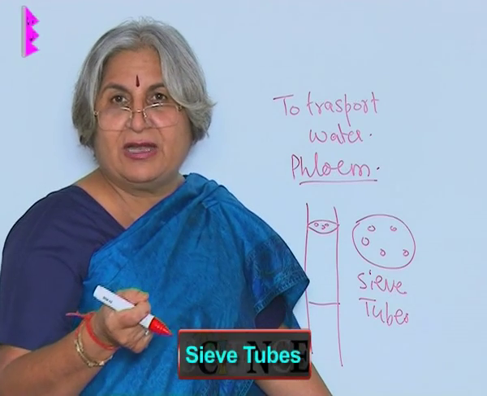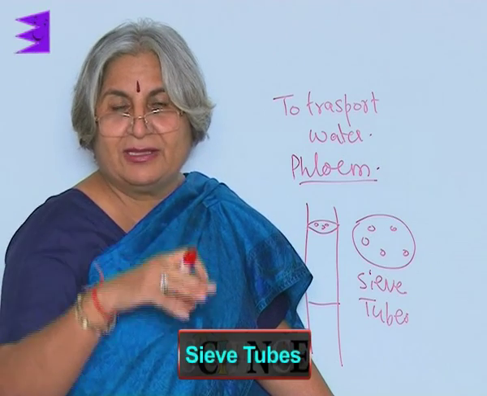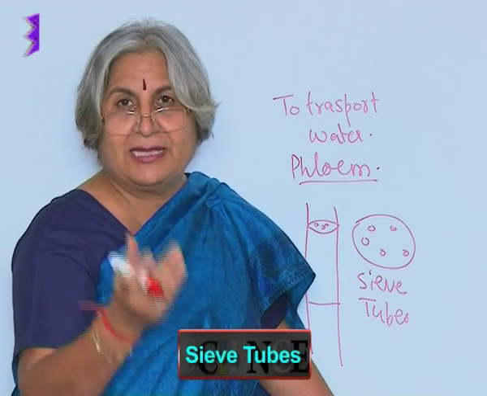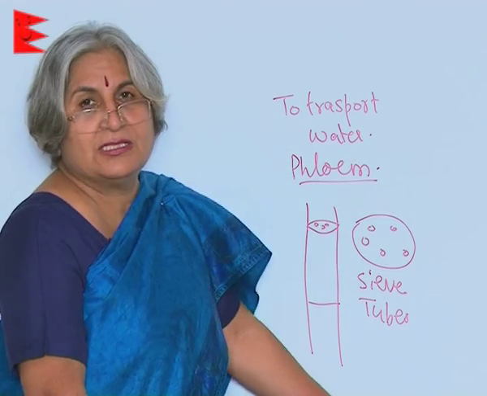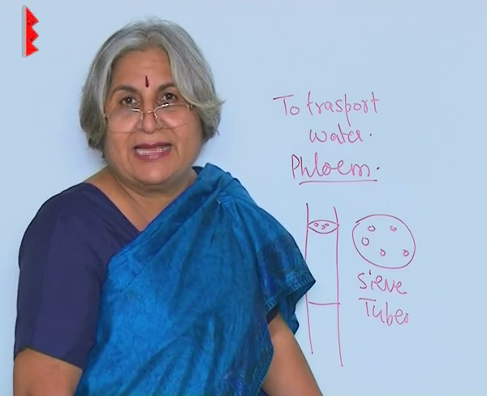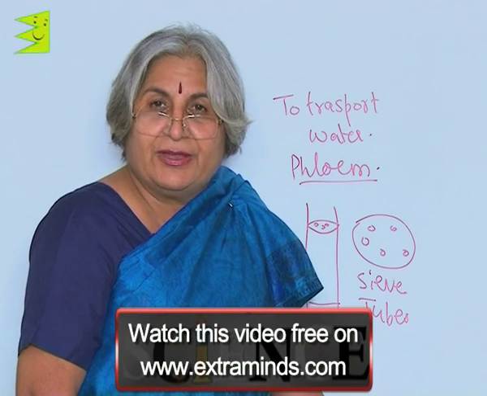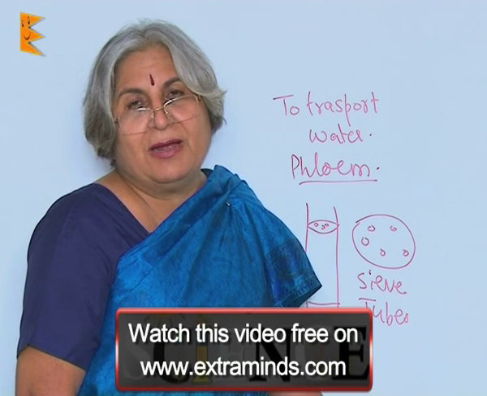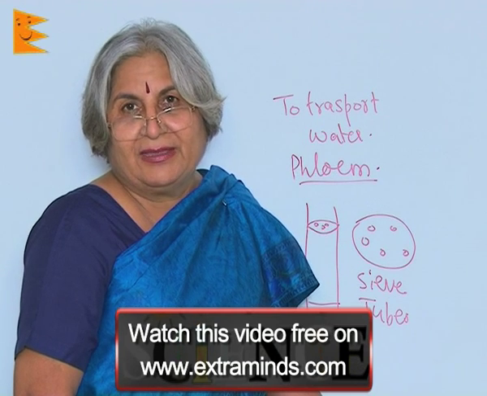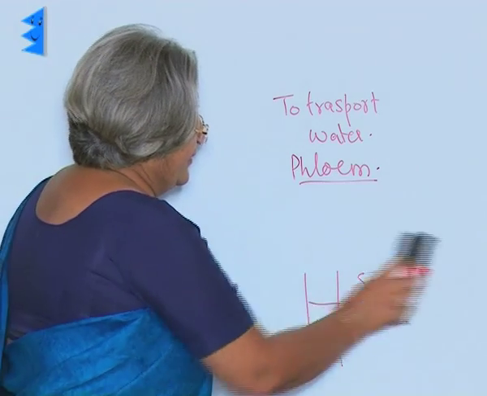Like you strain your tea through the sieve, so leaves remain on the sieve and water or the tea passes out. So, here through these holes cytoplasm extends from one cell to the other, and it is the phloem which takes ready-made food from the leaves to all parts of the body. And this transportation of food is called translocation.